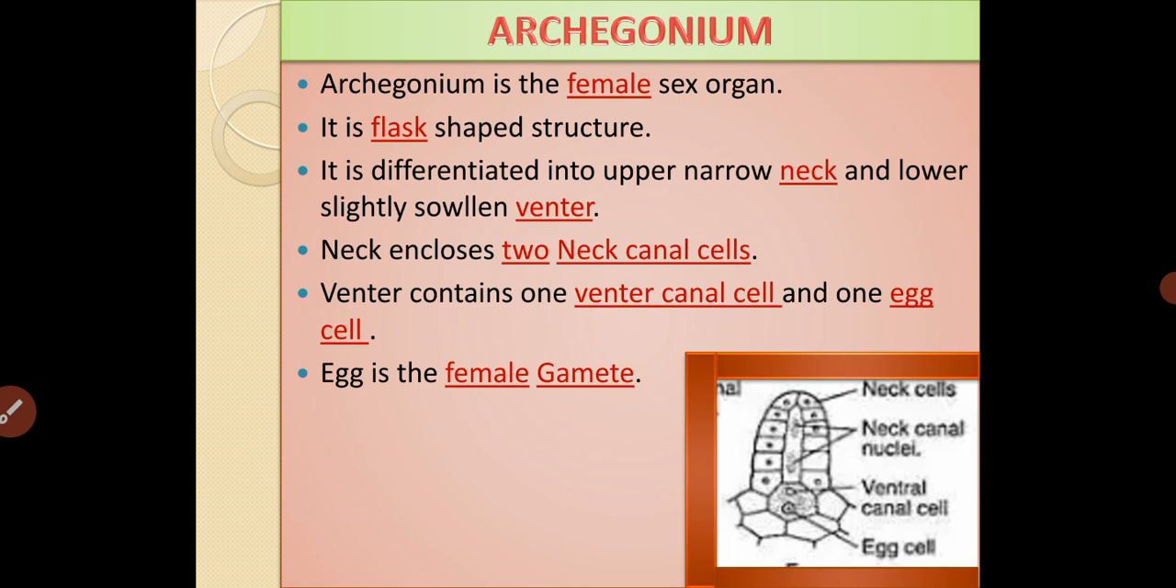Archegonium is the female sex organ. It is a flask shaped structure which is differentiated into two parts. One is the neck and another one is the venter. The neck encloses two neck canal cells and the venter encloses one venter canal cell and one egg cell. Egg is the female gamete.